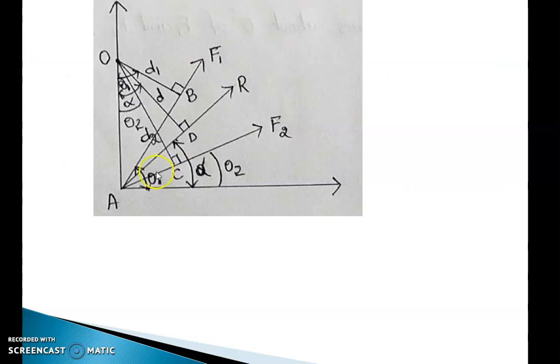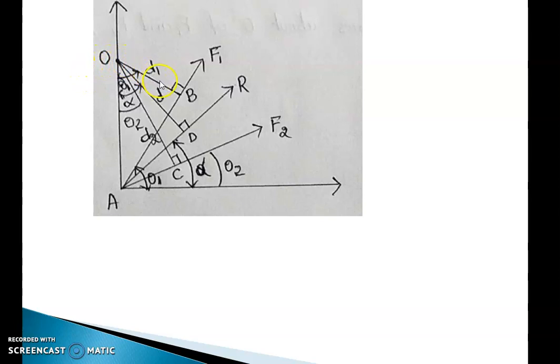For that, I will consider, again, two forces F1 and F2. A is the point where the forces start. R is the resultant of these two forces. Now here the force F1 makes an angle theta 1 with respect to horizontal, F2 makes an angle theta 2 with respect to horizontal, and R is the resultant which makes angle alpha with respect to horizontal. Now for all these forces, O is my moment center.